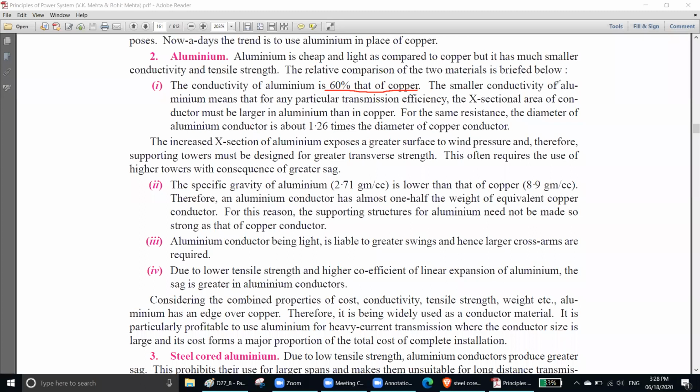The smaller conductivity of aluminum means that for the same transmission efficiency, the cross-sectional area of the conductor must be larger in aluminum than in copper.